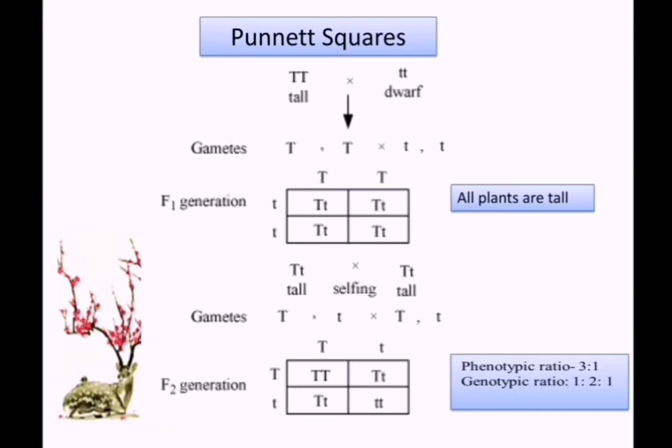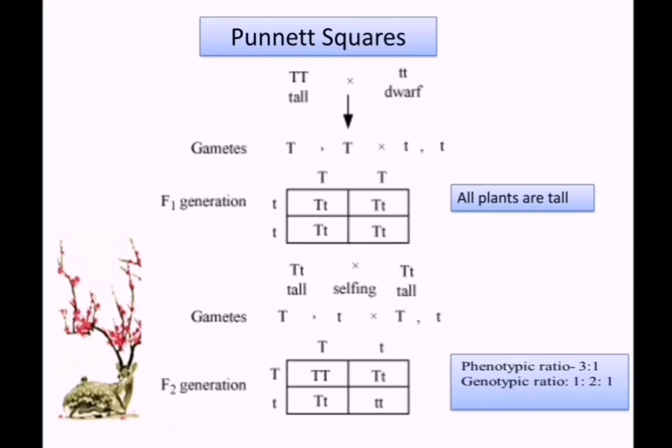Then for raising the F1 generation, we have to draw a square box with 4 boxes inside. Then we write the gametes of the first parent, capital T, on the top. Then the gametes of the second parent, small t, on the left side. Then we have to cross.